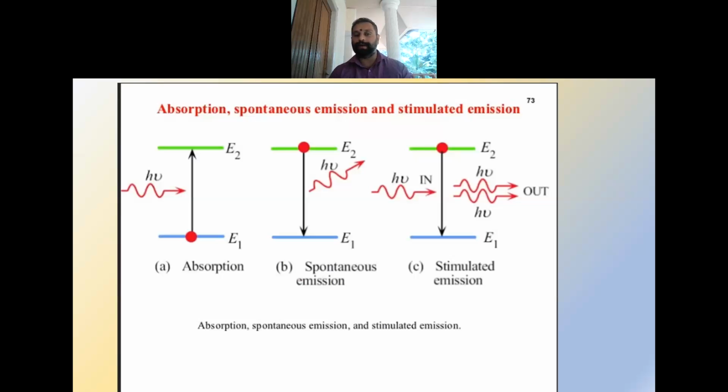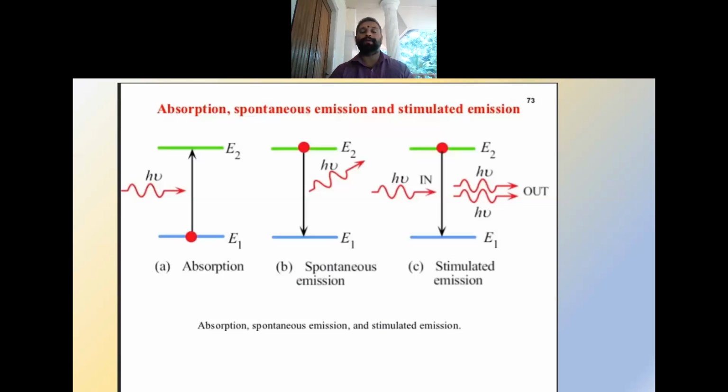That energy will be absorbed by the electron which is in the lower energy state, represented here as E1. Those electrons will absorb this energy and get excited to the higher energy level E2, and that is named absorption.